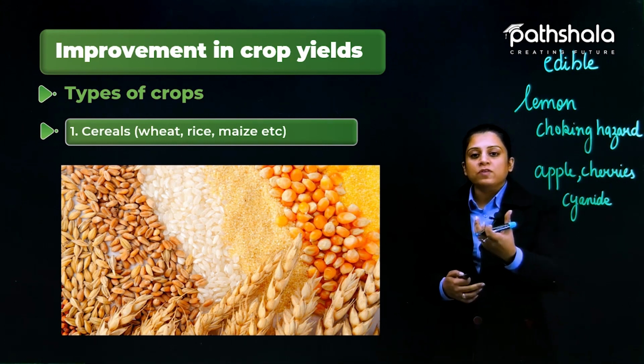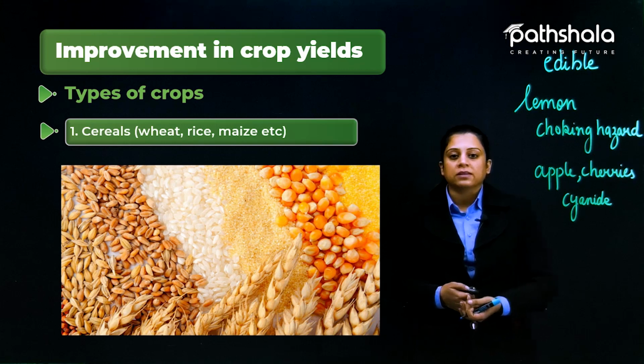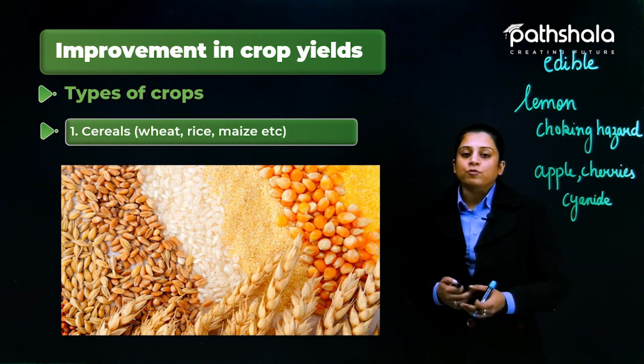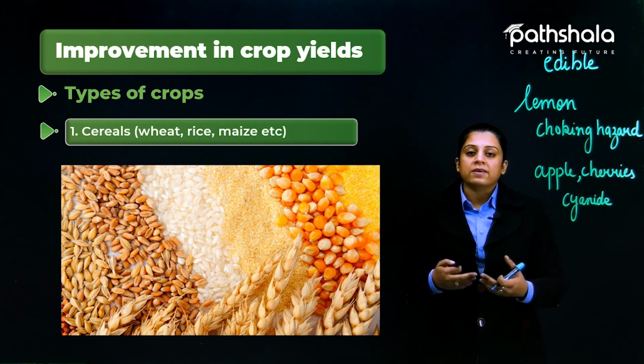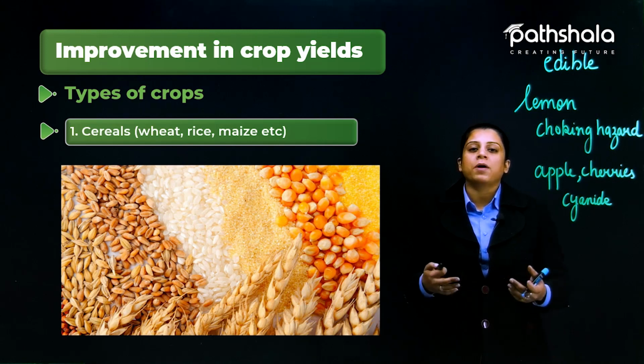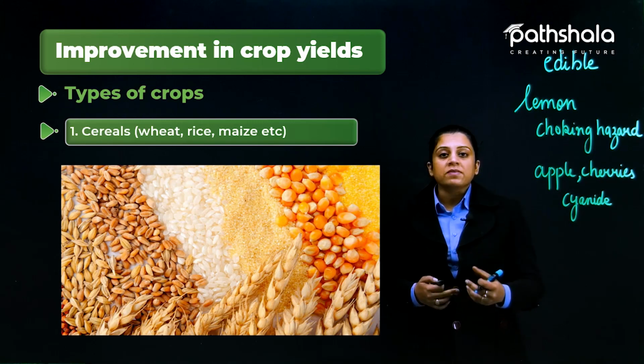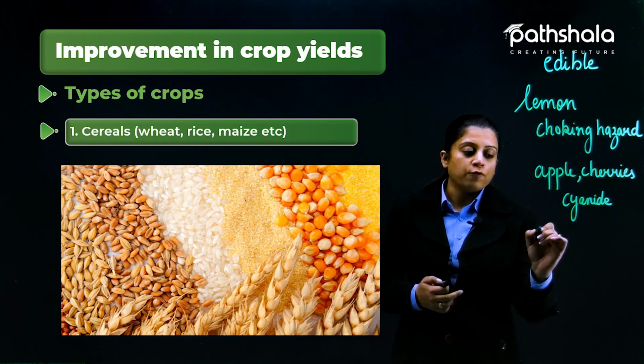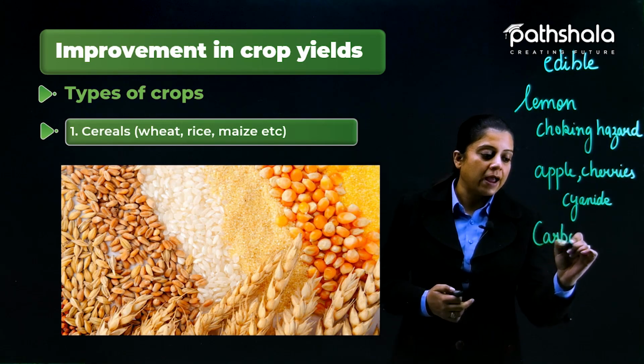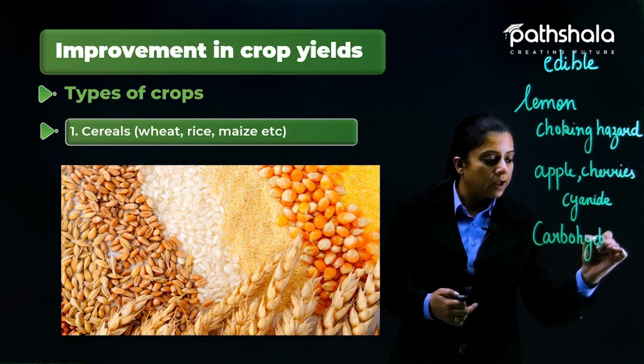If we talk about cereals, अगर हम cereals की बात करते हैं तो these are the crops which include wheat, rice, maize, ज्वार, बाजरा, etc. And these cereals are basically the major source of the nutrient that is known as carbohydrate.